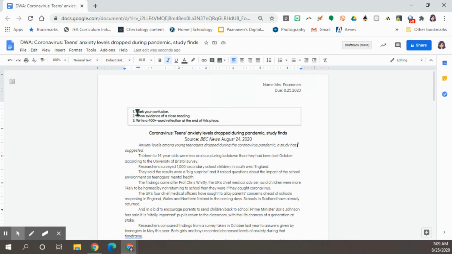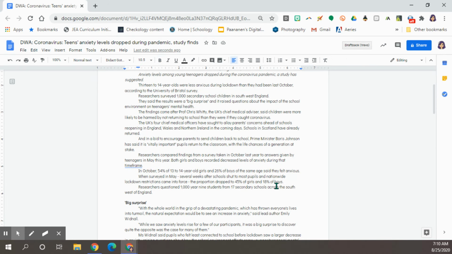Okay, so you have 3 directions to complete this article. You're obviously going to have to read it, but as you do that, you're going to mark your confusion. This can mean anything along the lines of you not understanding a word, a phrase, a sentence, maybe the idea is complicated, perhaps it's something you've not heard about before. So you want to mark those. Now you can mark in a couple of ways. You can mark using the highlighting tool or the commenting tool.